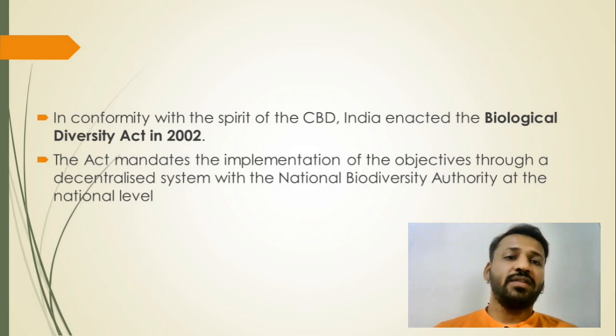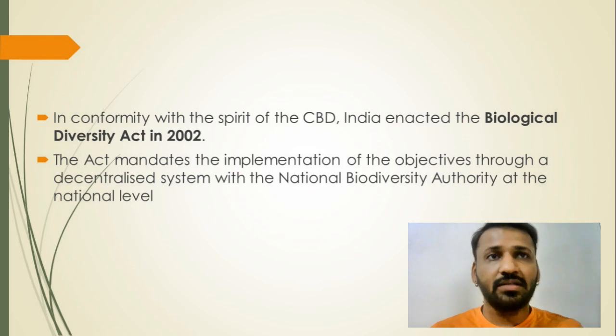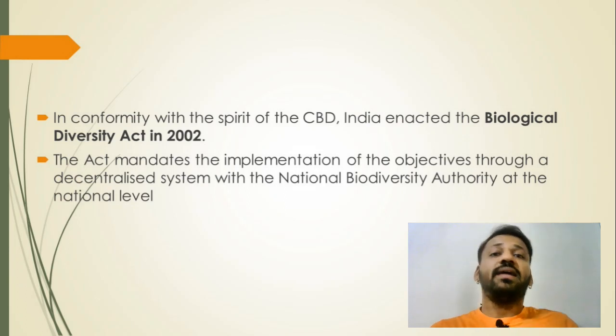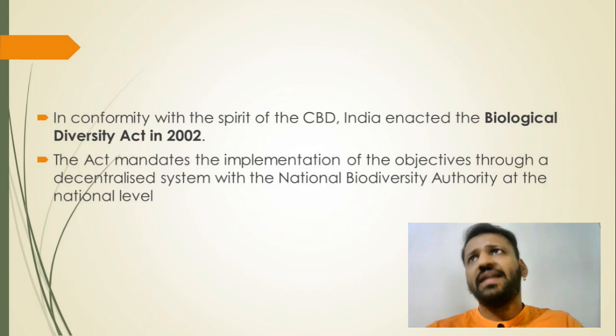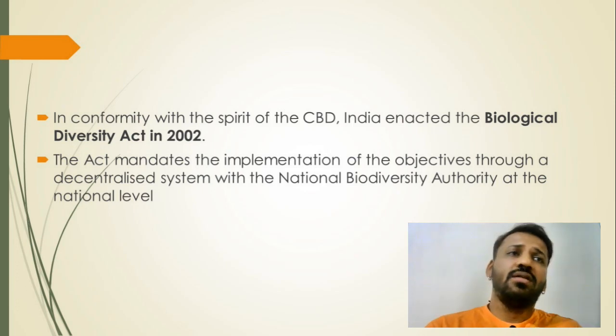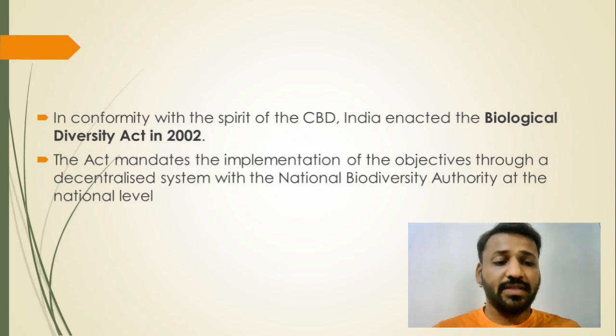Okay, so the Biodiversity Act is very decentralized in India. We have district level committees, state level committees, and national level committees to give feedback and to preserve the biodiversity. This is one of the major actions that India has taken to fulfill the international agreement of CBD. These are the various things that international institutions are doing to protect biodiversity.